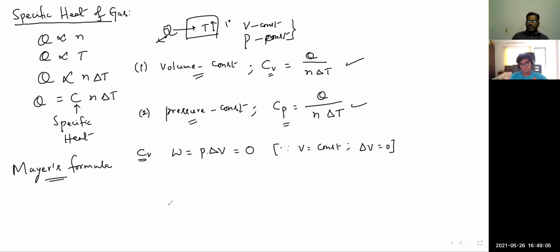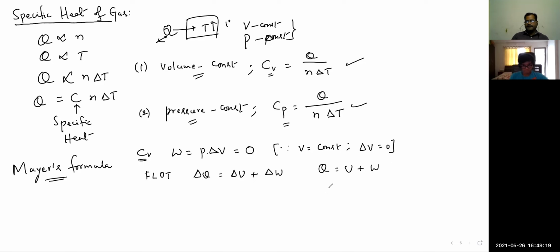Then work done is also 0. Then the first law of thermodynamics says that delta Q is equal to delta U plus delta W, or simply Q is equal to U plus W. So W is equal to 0. In this case, Q is nothing but U.